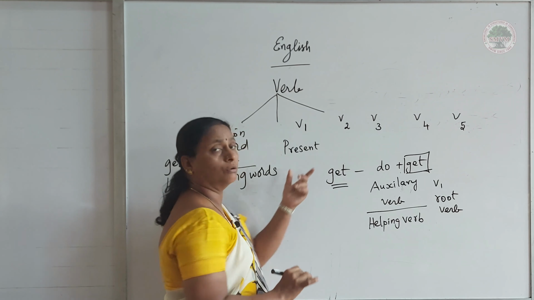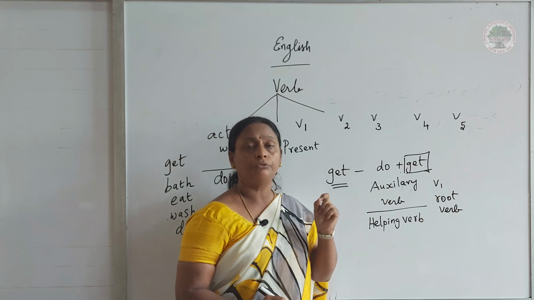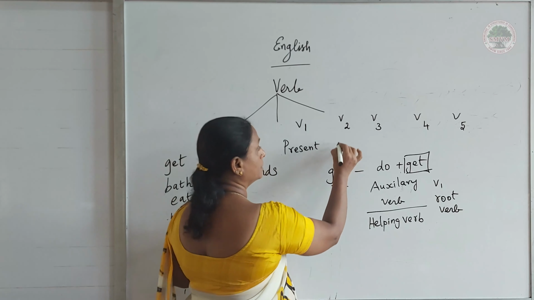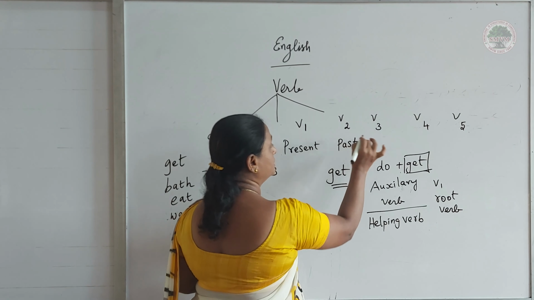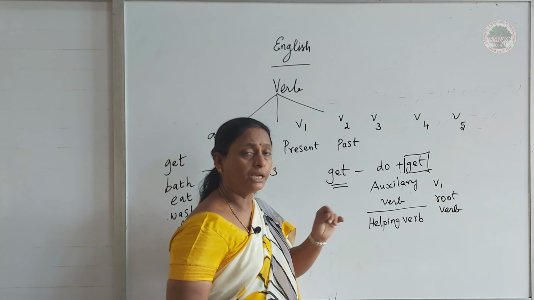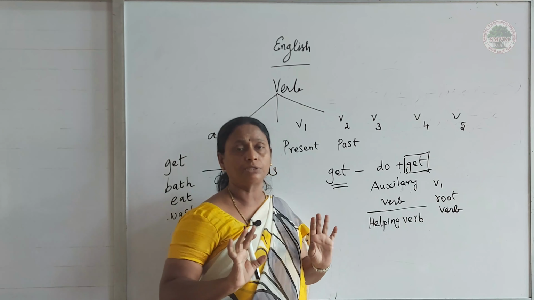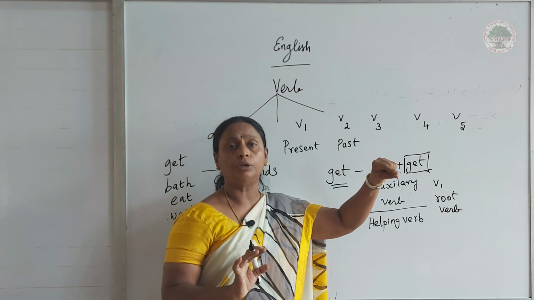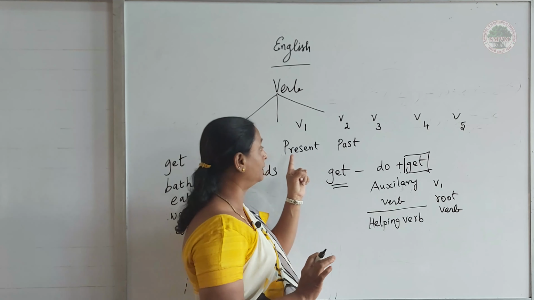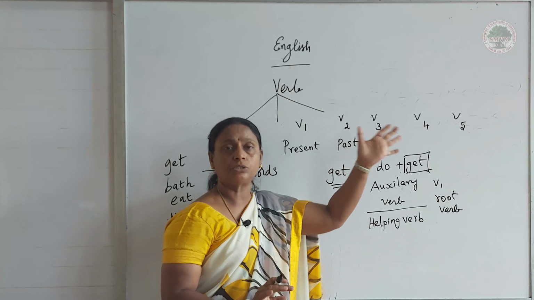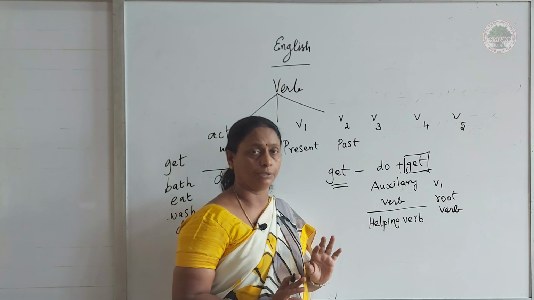Now come to V2. V2 means past tense. We have to know when we are supplying it in our sentence; looking at the clue word only, we can decide whether to write present tense, past tense, future tense or continuous, whatever it may be.